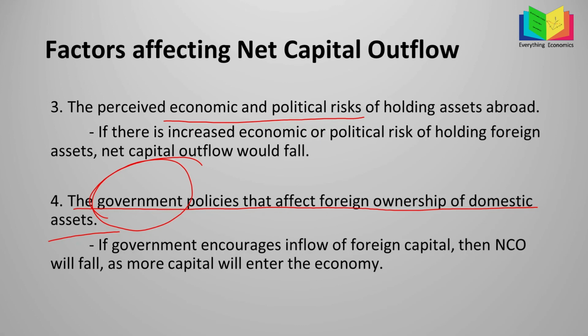So when the government aims to reduce net capital outflow, they will implement some policies. In that case, capital will come into the country, and NCO will fall as more capital will enter the economy. And if the government wants to discourage inflow from foreign countries, which is rarely the case, then they will implement policies which will have a negative impact on the NCO. So these are the four factors.